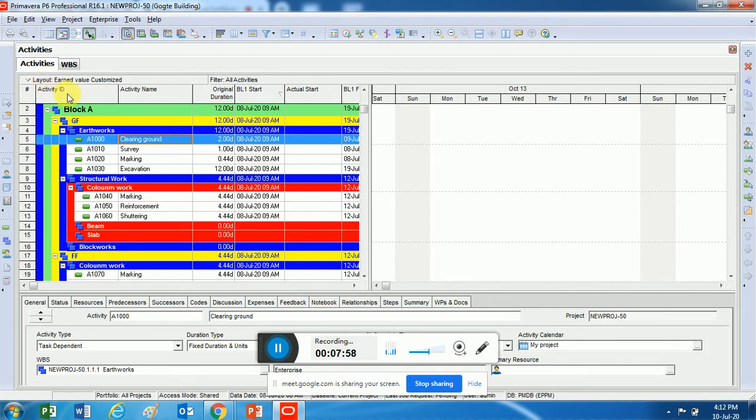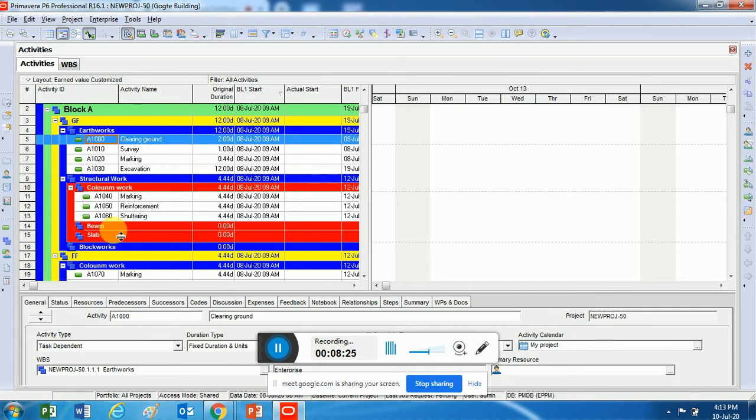Alright, so when you select these activities, there are a lot of things to know in this. There's something called activity ID here. Now there is a question which you must have, but you are not asking because of these online classes. You can see all activities start from A, and it is 1000, then 1010, 20, 30, 40, 50, 60. Why is it like this? Now I'll answer this question. It is default, it starts from A1000.